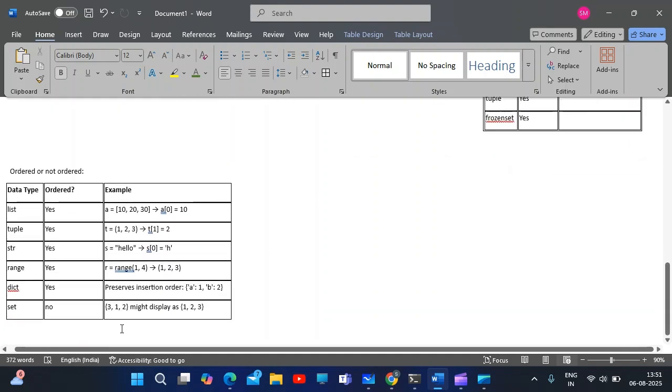As I mentioned, set is unordered, and we can't extract what will be in the 0th term, first term, second term, because it keeps on changing. We have seen examples of this. In code we have seen that a dictionary preserves insertion order, so it is in ordered format, and set is in unordered format.